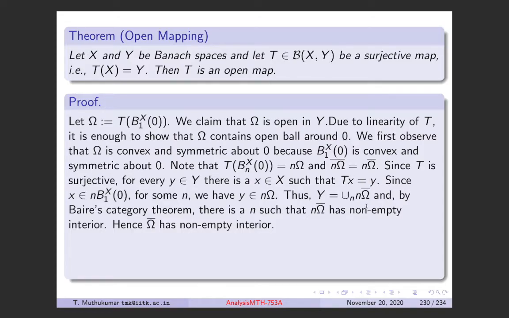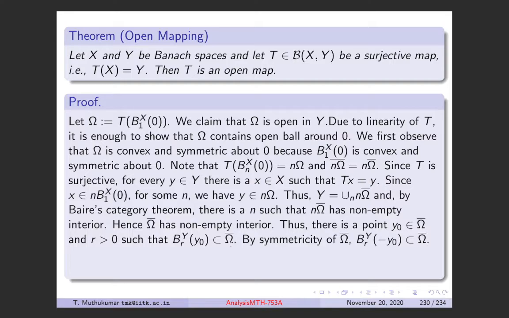So for some n, it has non-empty interior, and each n omega closure is just the dilation of omega closure, which means that omega closure itself has non-empty interior. So you take any point in omega closure, let's call it y naught, and any r greater than 0 such that the ball of radius r centered at y naught is contained in omega closure. This follows from the non-empty interior of omega closure.